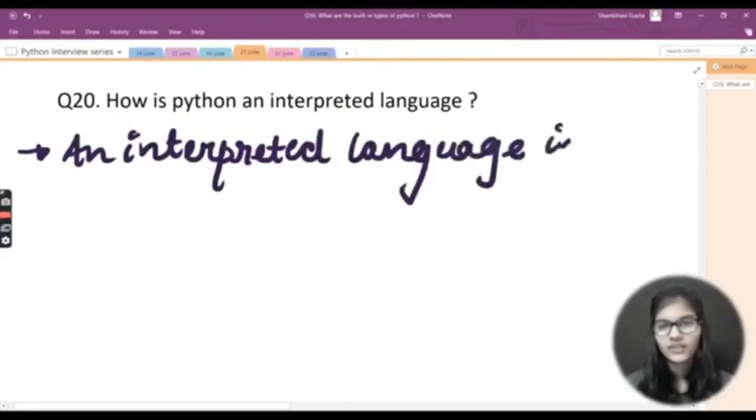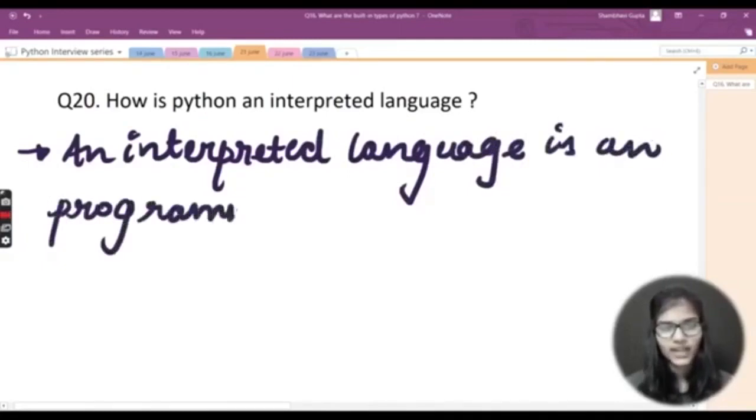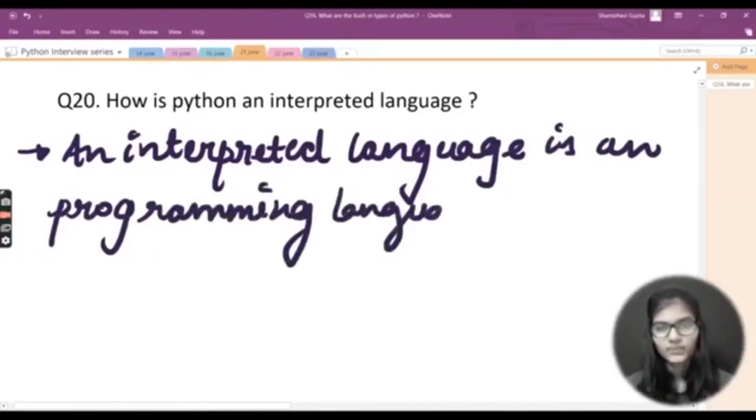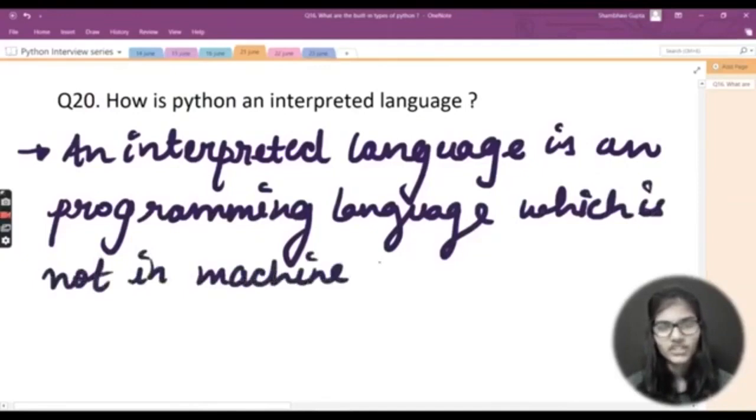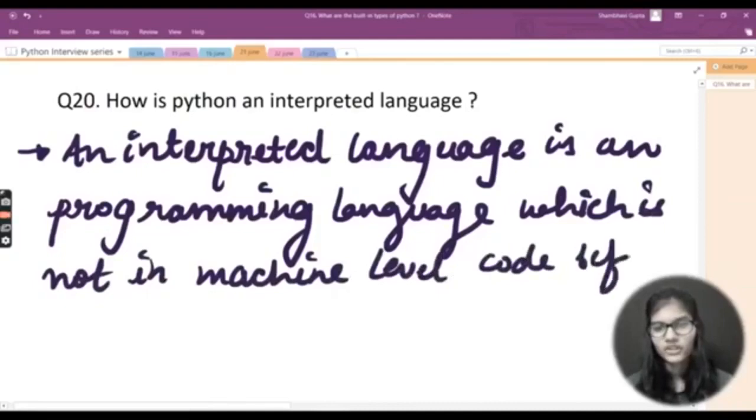An interpreted language is any programming language which is not in machine level code before runtime.